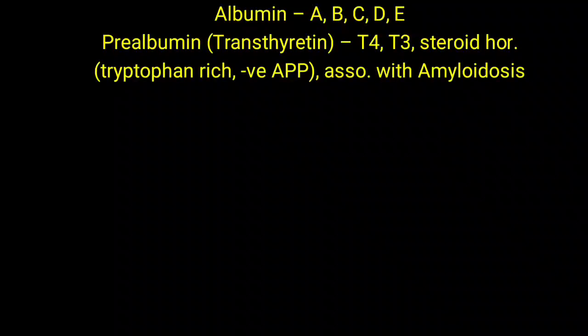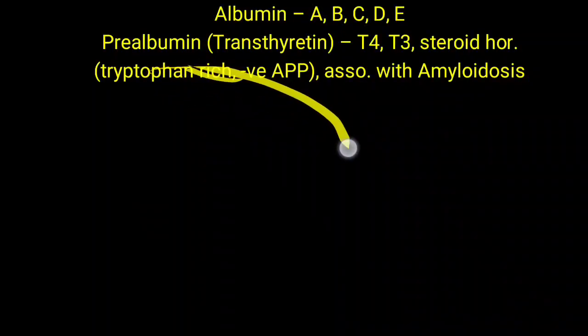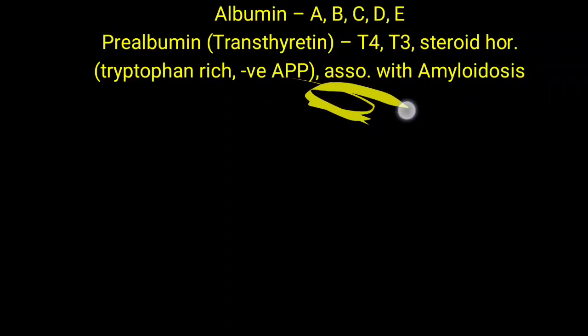One more thing about prealbumin: it is a tryptophan-rich protein, and it is considered a negative acute phase protein, meaning that whenever there is inflammation or injury, its level decreases. So it is called a negative acute phase protein, and it is also associated with amyloidosis in our body.